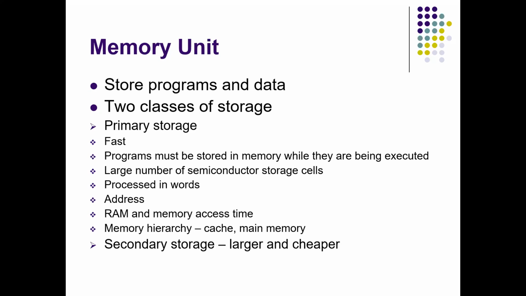Memory is nothing but it consists of a large number of semiconductor storage cells. Each cell will be capable of storing 1 bit of information.